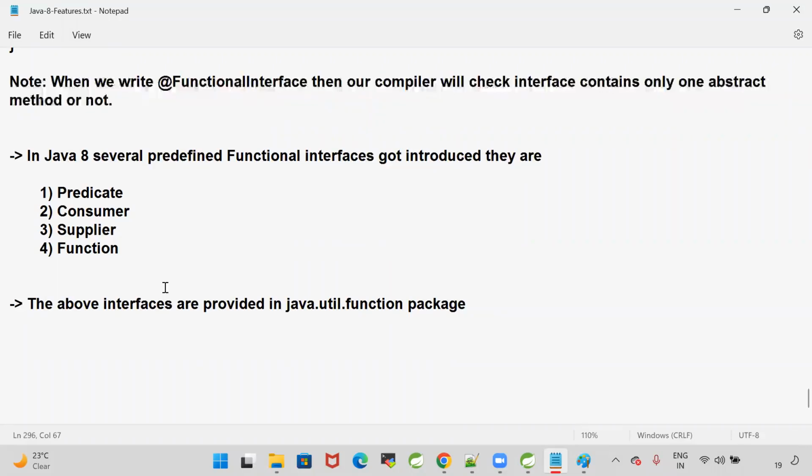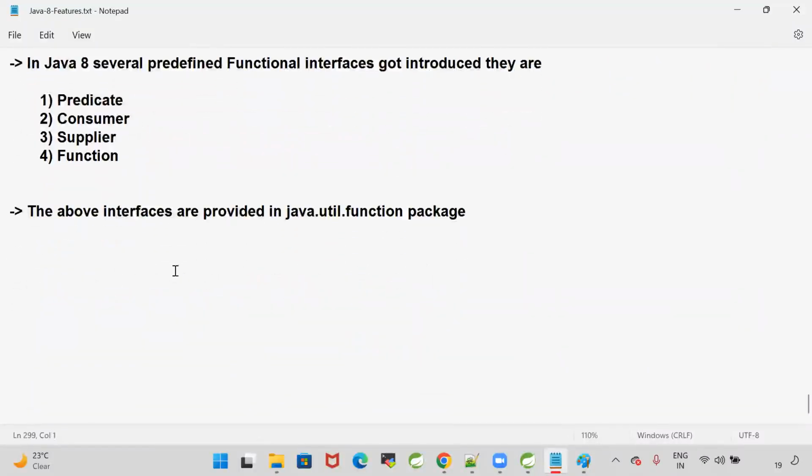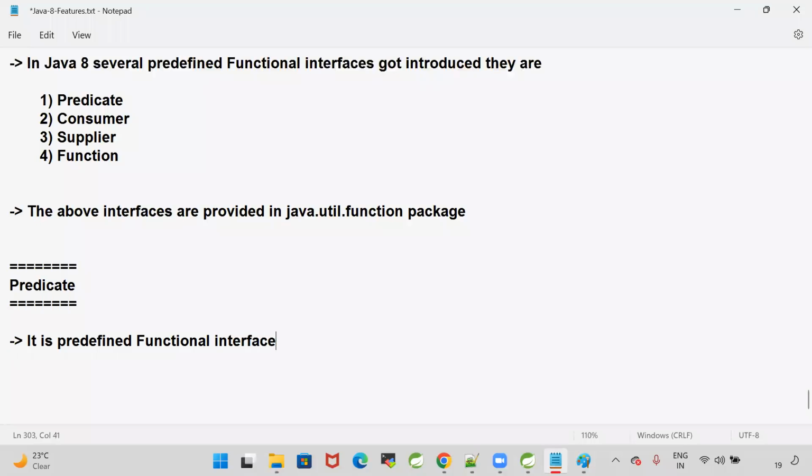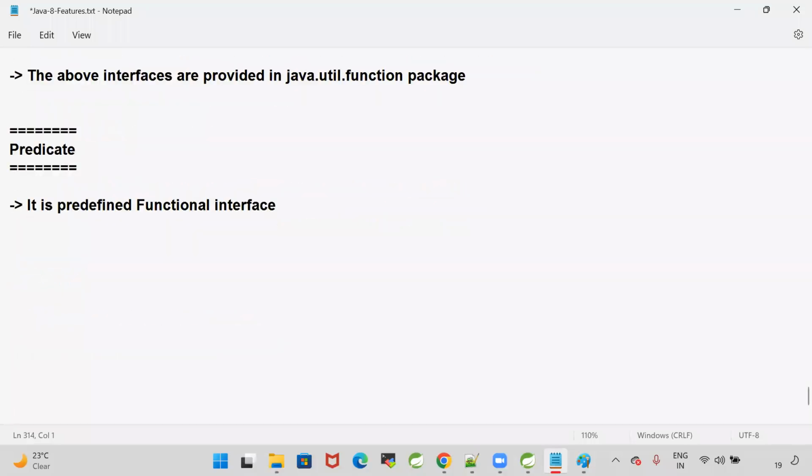Now let's understand the first one, predicate. Let's start the discussion related to predicate. Predicate is a predefined functional interface. It is used to perform some conditional check.